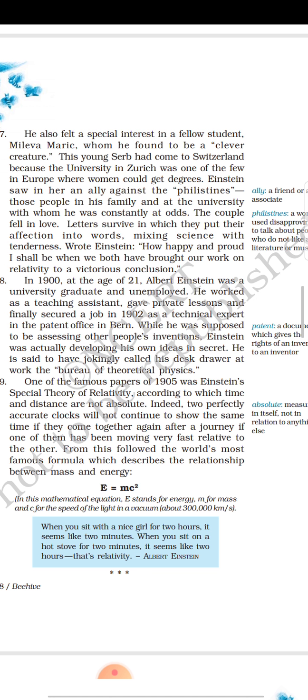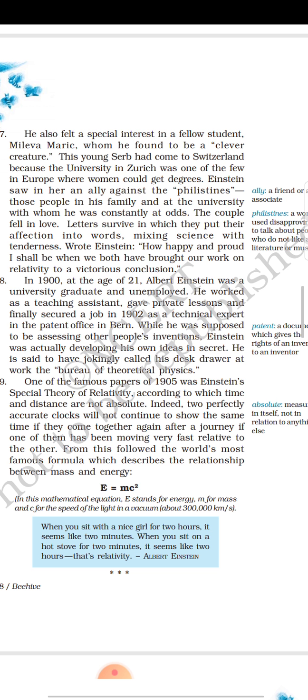Because he saw in her an ally against Philistines. Ally is a friend or an associate, a friend against Philistines. Philistines, like, just a contradictory. Okay, a word used disapprovingly to talk about people who do not like art, literature, or music. See, this young girl Mileva and he were matching.